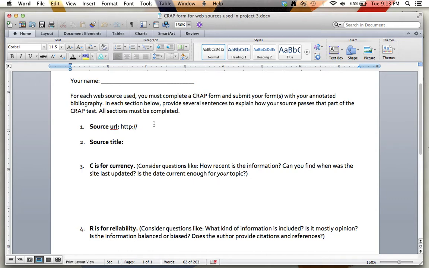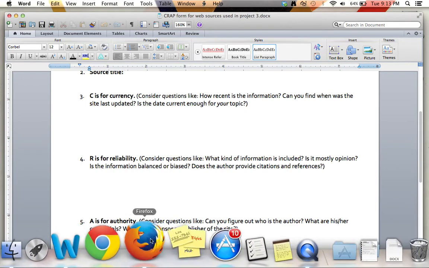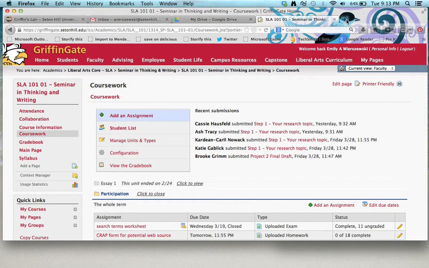So when you're filling out this worksheet, the first letter in CRAP obviously is C, and that has to do with currency. So what you're looking for here is information that's relevant. So 5 years is a good rule of thumb. You don't want things generally that are older than that, unless you're looking at a historical kind of topic. You definitely want to think about for your topic, how recent information you need for it to be useful to you. If it's something that changes a lot over time, even 5 years ago is too old. So we're just going to look at a sample website and go through some of these questions.